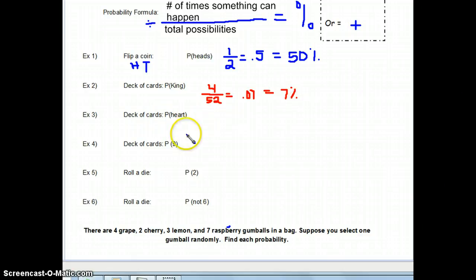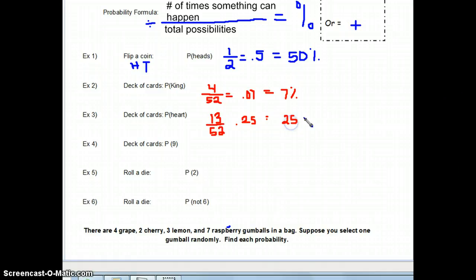So let's talk about a deck of cards again. We want the probability of picking out a heart. So again, we have 52 cards total. That's going to go on the bottom. And then there are actually 13 hearts in a deck of cards because there are 4 suits. That's one of the suits. So 13 over 52. When you divide 13 divided by 52, you get 0.25, and we have to change that to a percent, and that's going to give you 25%.